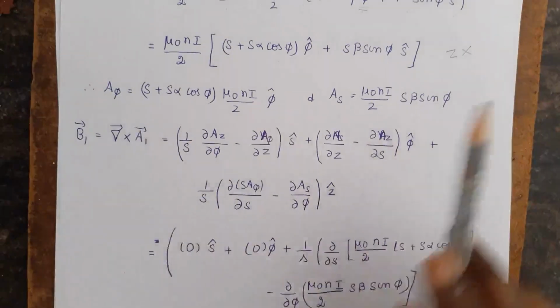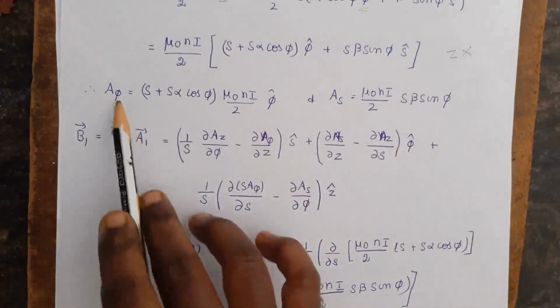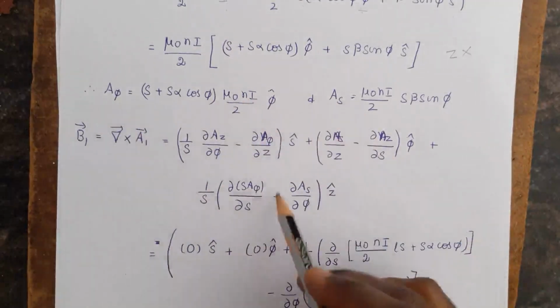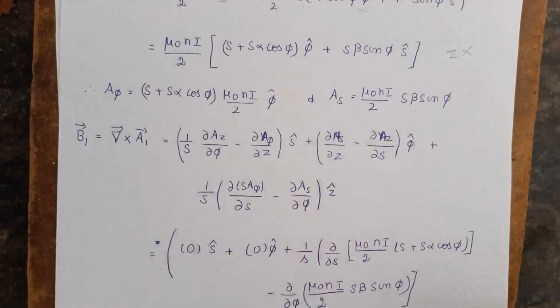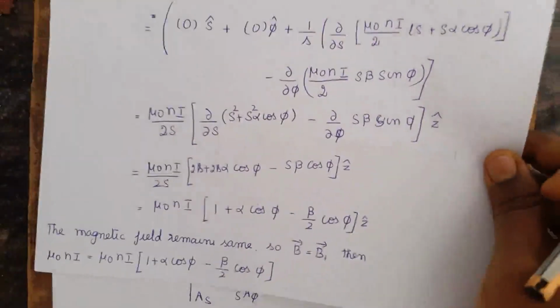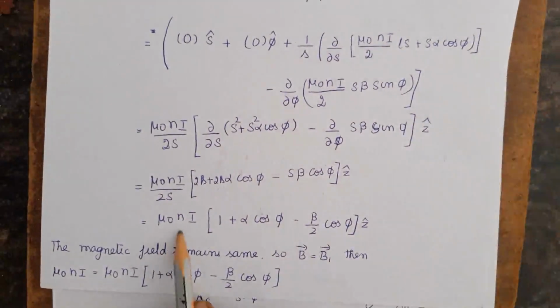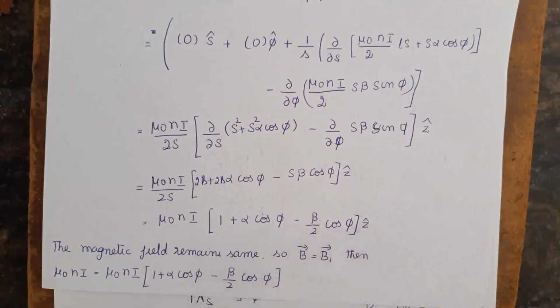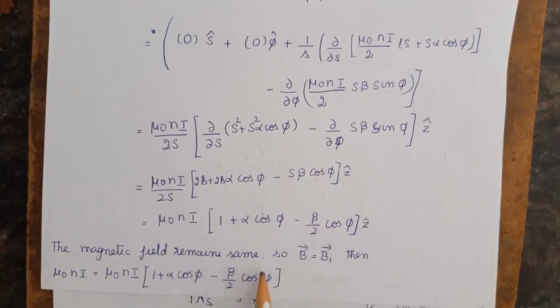Now we know it doesn't have the z component, only the psi component and the s component are there. By substituting the a psi and a z components here and simplifying, we will be getting mu naught ni into 1 plus alpha cos psi minus beta by 2 cos psi z cap. In the question they have said that before addition and after addition the magnetic field remains the same. Therefore B is equal to B1.